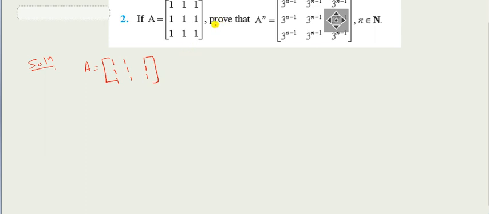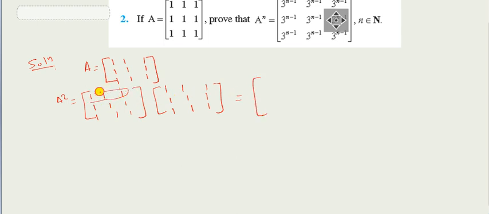Is that clear? So by finding A square, it is nothing but 1 1 1, again 1 1 1, and again 1 1 1, multiplied by the same thing. Now if I multiply, this is first row and first column: 1 into 1 plus 1 into 1 plus 1 into 1, and everywhere we will get the same.